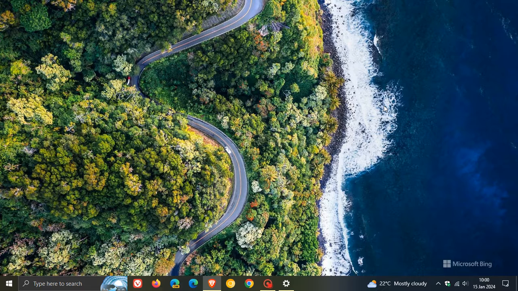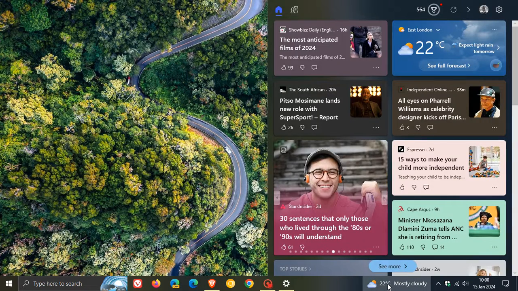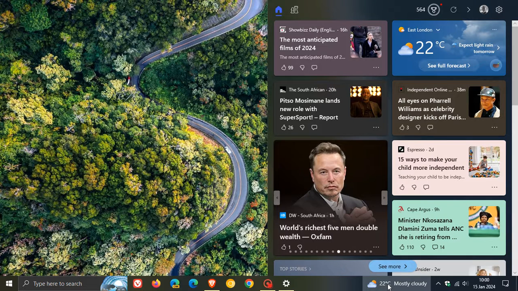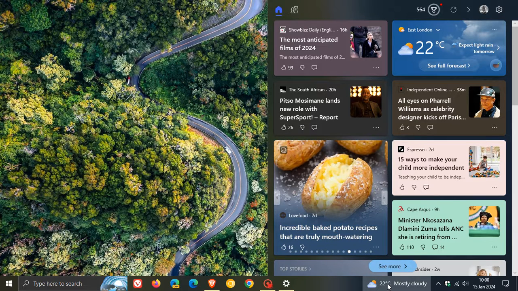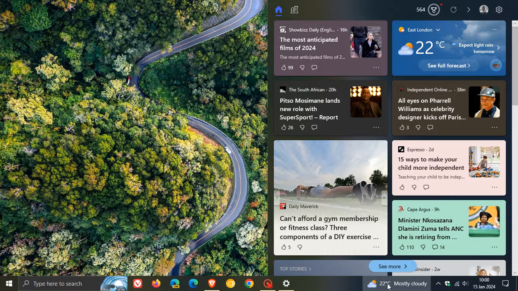Now, this is something I've been talking about in the last two cumulative updates that have rolled out for Windows 10. And it seems now that the so-called larger news and interests feature is starting to become more widely available. And I have noticed that late Friday last week in my region the larger news and interest feed is now rolling out, and I actually don't think that's larger. I actually think that's quite huge because it takes up basically half of my screen and goes right to the top.